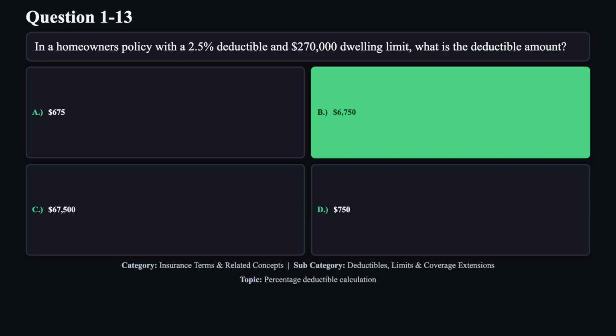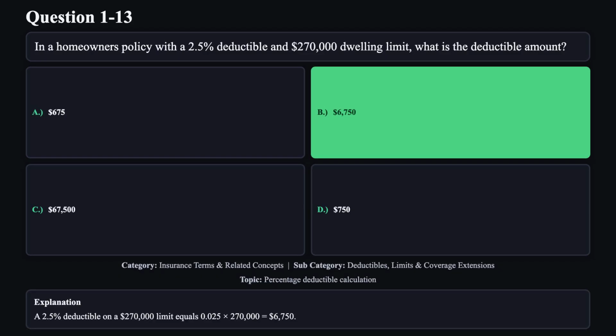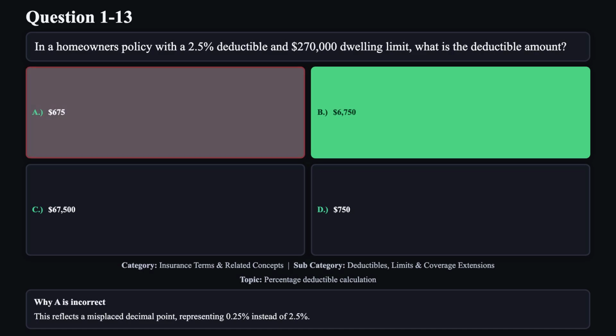The correct answer is B. A 2.5% deductible on a $270,000 limit equals 0.025 multiplied by 270,000 equals $6,750. Reason A is not correct. This reflects a misplaced decimal point, representing 0.25% instead of 2.5%.